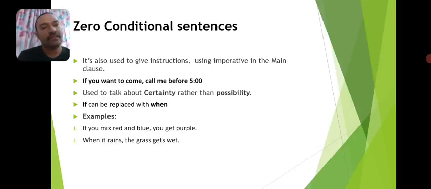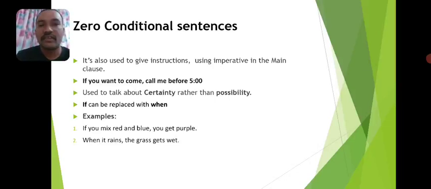And this sentence can also be used in some other situations, like to give instructions in our conversation. So instructions means we can use this conditional sentence structure in an imperative mode. So using imperative structure in the main clause, we can use zero conditional sentence to give instructions to other people. If you want to come, call me before 5.